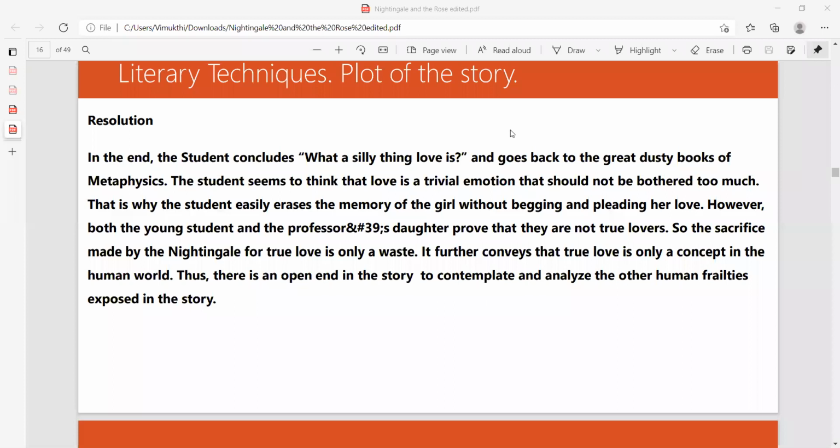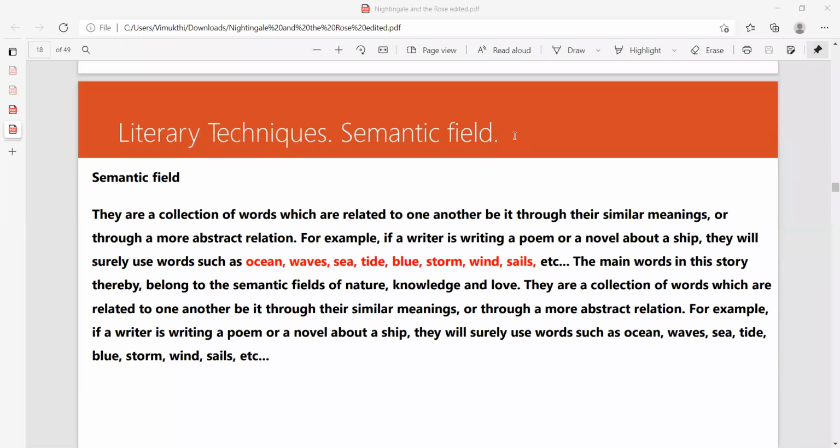It further conveys that true love is only a concept in the human world. Thus, there is an open end in the story to contemplate and analyze, and other human frailties are exposed in the story. So certain failures of human beings are also exposed. We have done that, and we are moving to the literary techniques.